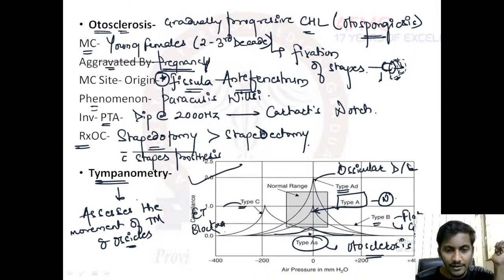I hope we can revise it once again, so everybody would repeat it. Normal curve is type A curve. In ossicular dislocation we find AD curve. In otosclerosis we find AS curve. The flat curve, or type B curve, is seen in glue ear, also known as serous otitis media. And type C curve is usually seen in cases of eustachian tube blockage.